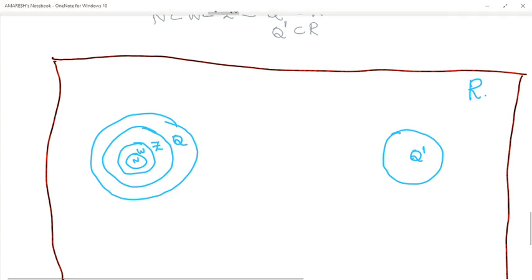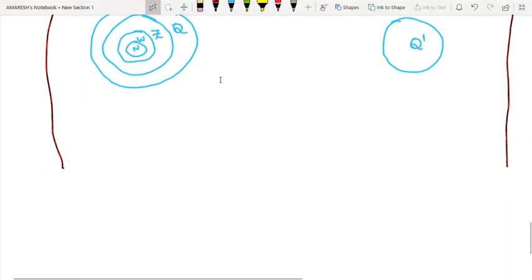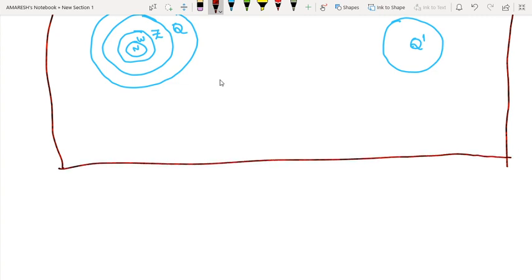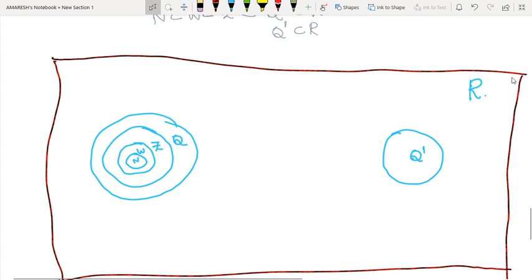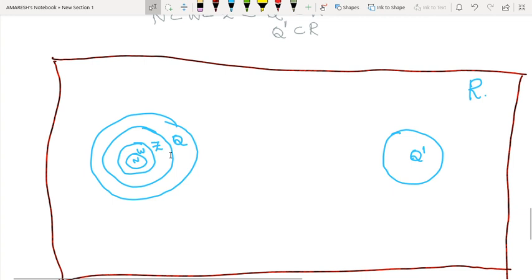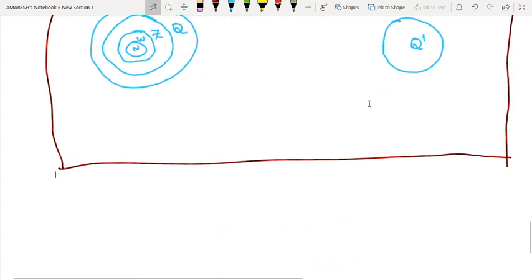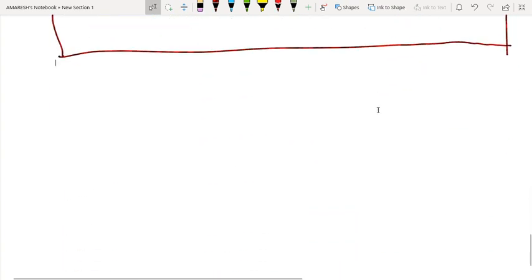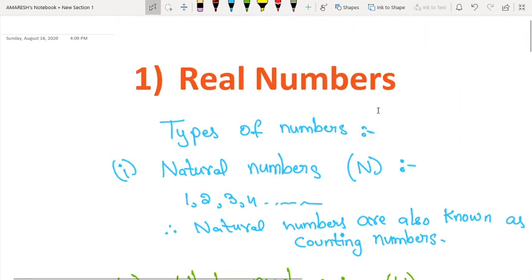Hope you understood this. I will explain again. See, let us take this red color box as a set. The combined set of rational numbers and irrational numbers is known as real numbers. Okay, that's all for today. I will explain everything from the start.